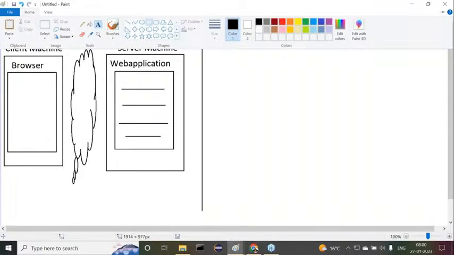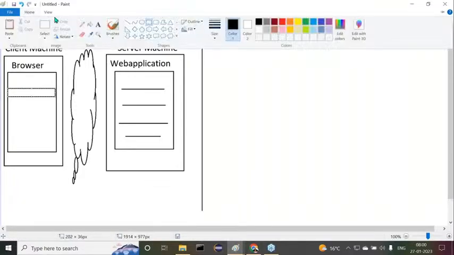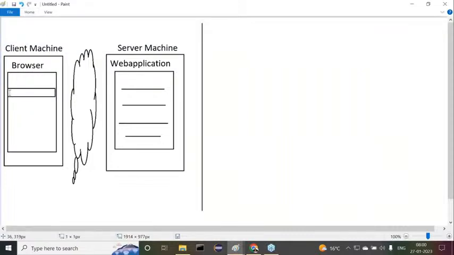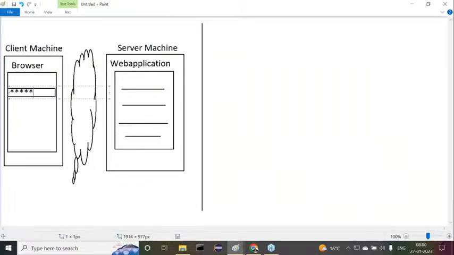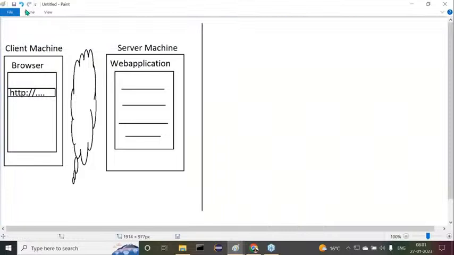In the browser we have an address bar. In this address bar we write some URL, http:// something else. When we write this URL and click the enter button, the request will be submitted to the server side application.